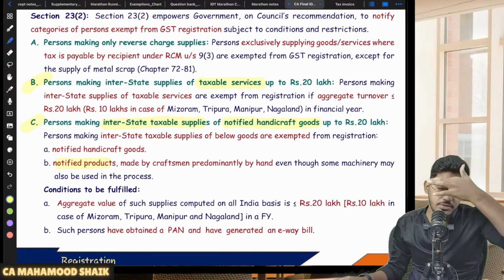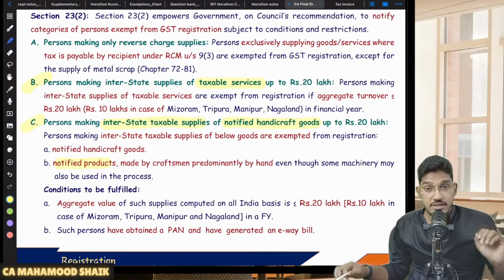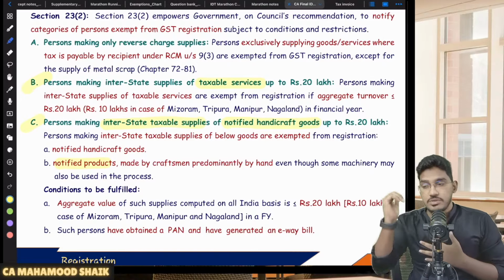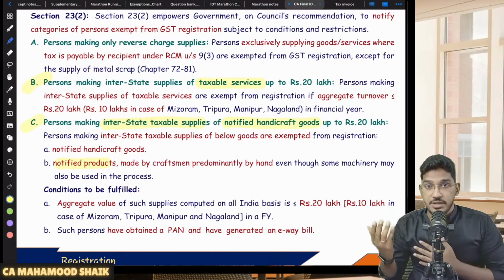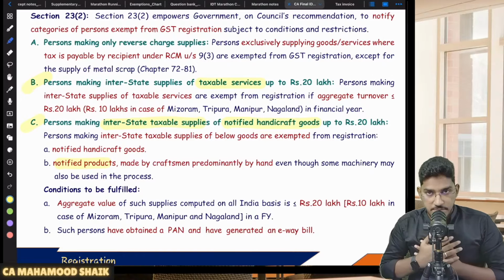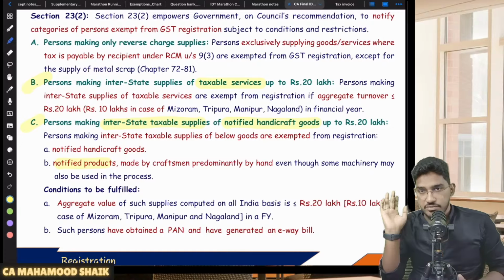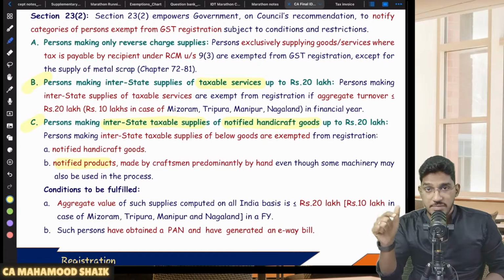So practically what they have told, they have given relaxation only for interstate supply of services. Sir, but I am making interstate supply of goods. Generally, I become liable for compulsory registration. But the department is saying, in case you are making interstate supply of goods, but the goods you are supplying are notified handicraft goods or notified handmade goods, which are predominantly made by hand.